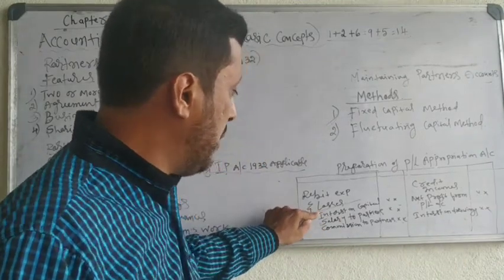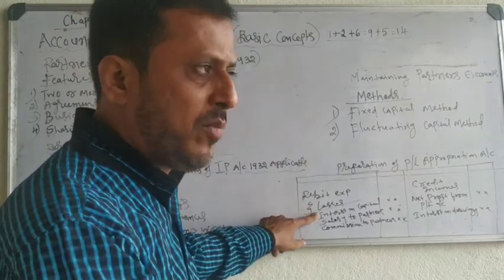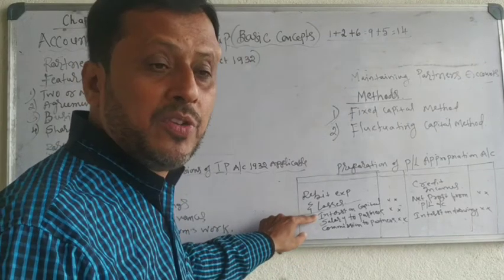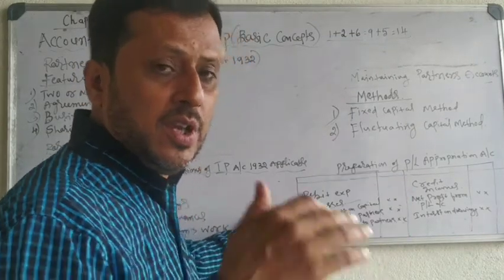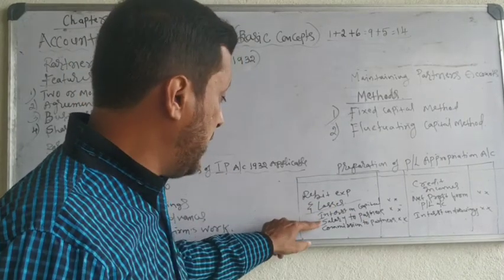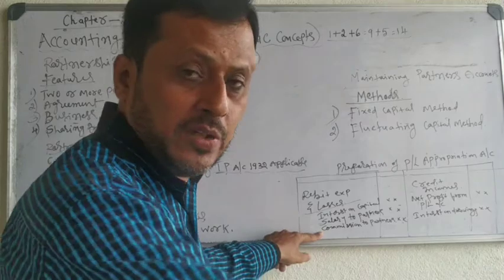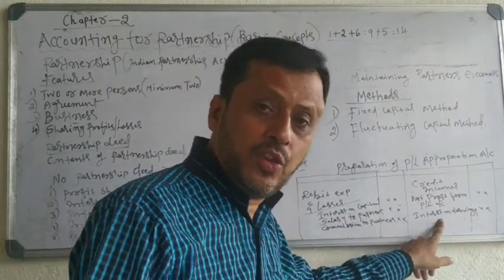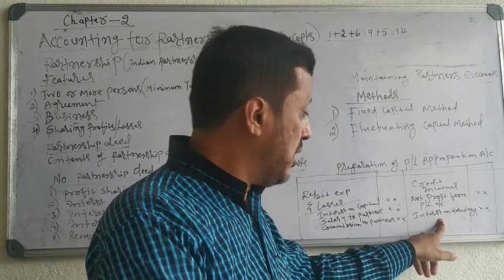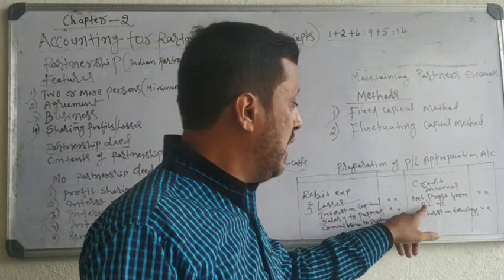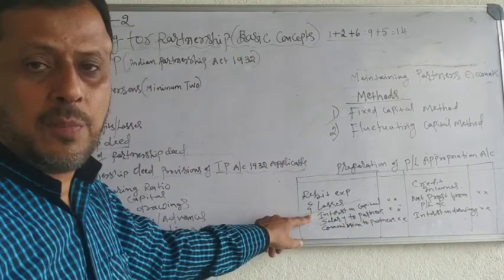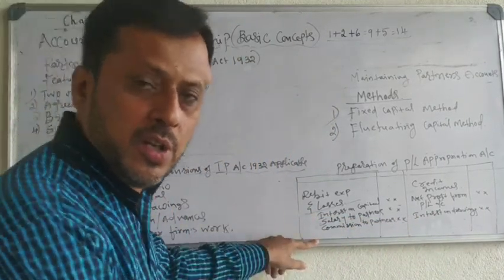Interest on capital is paid by firm to partners. Salary and commission are paid by firm to partners. Interest on drawing is received by firm from partners. It is an income to the business, so record on the credit side. Net profit and interest on drawing will be recorded on the credit side. Interest on capital, salary and commission will be recorded on the debit side.